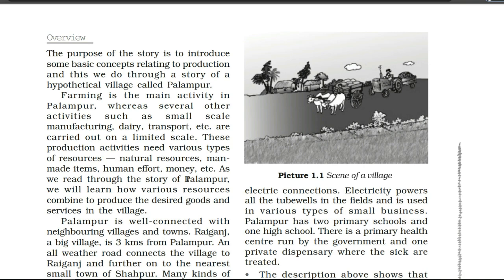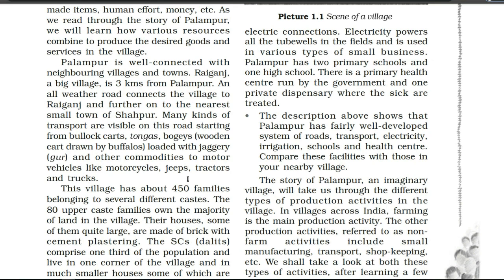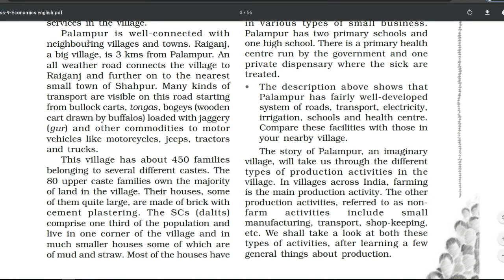Now let's see the next para, which is about the village Palampur: what kind of services and goods will be present there, what kind of facilities the village Palampur has. Palampur is well connected with neighboring villages and towns. Raiganj, a big village, is 3 kilometers from Palampur, and an all-weather road connects the village to Raiganj and further on to the nearest small town of Shahpur. Many kinds of transport are visible on this road, starting from bullock carts, tangas, bogies.